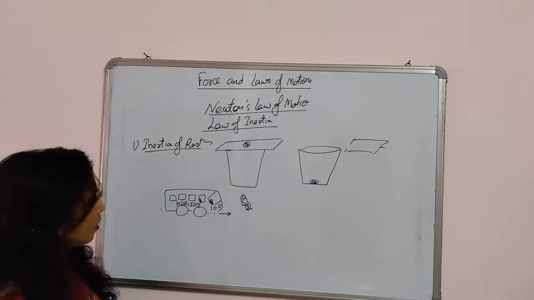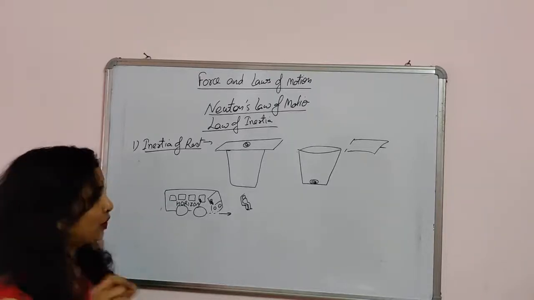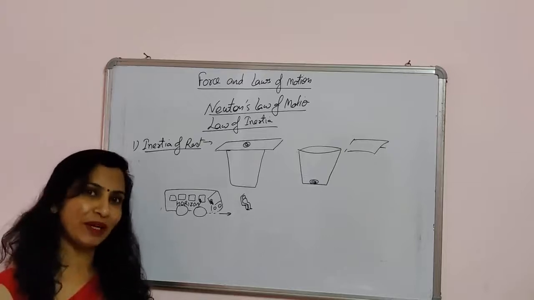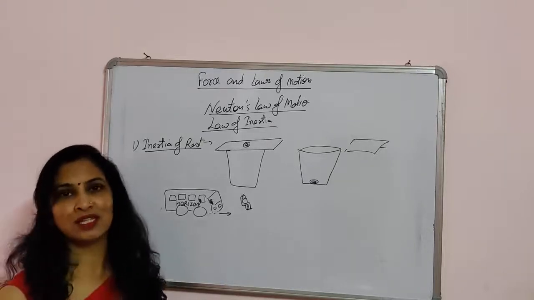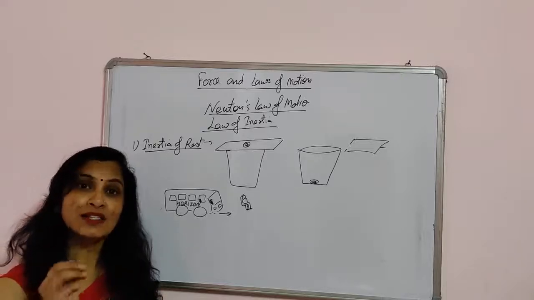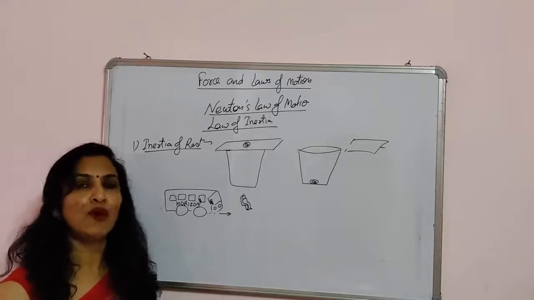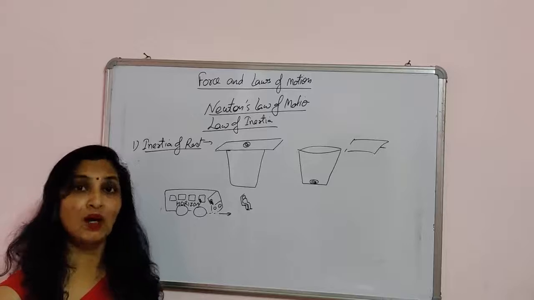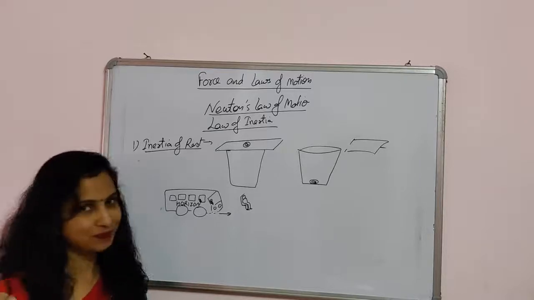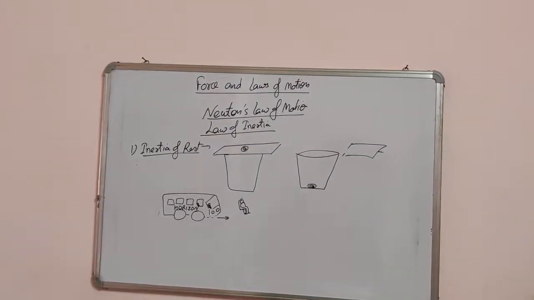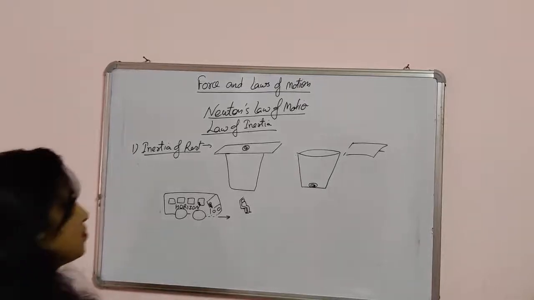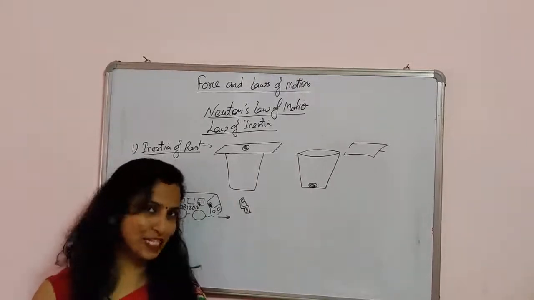Now you can write this application. You can write the explanation why we move in a backward direction in a notebook. First of all, write the application: if a bus starts suddenly, we fall in a backward direction. Now I am going to explain the explanation of it. So please write the explanation.